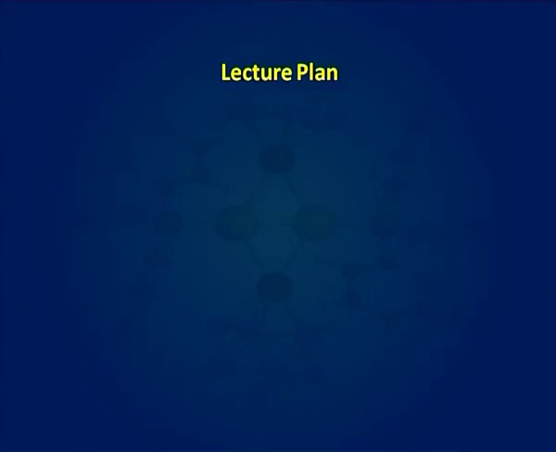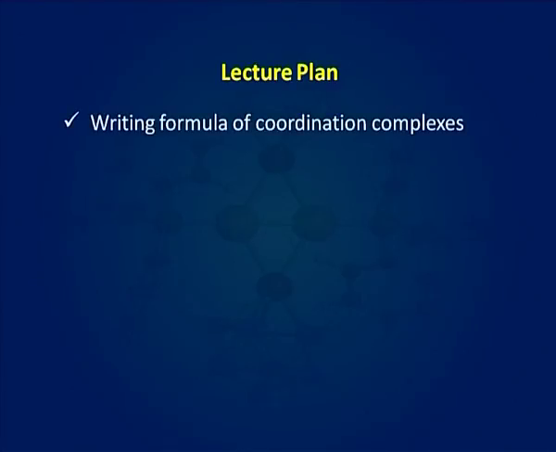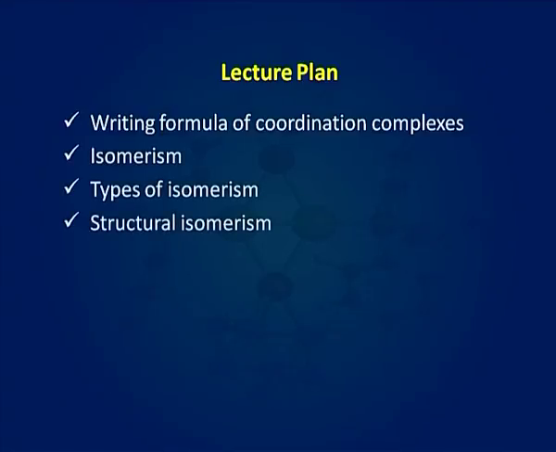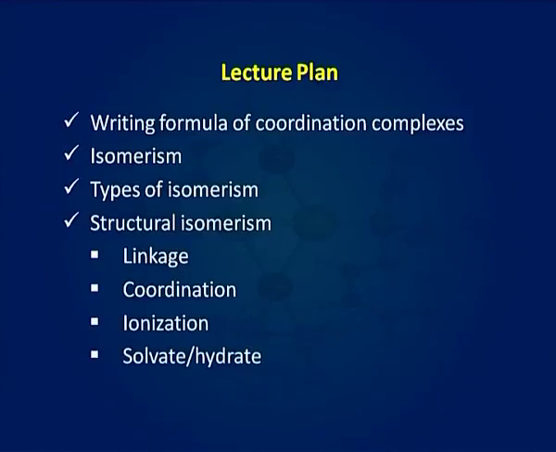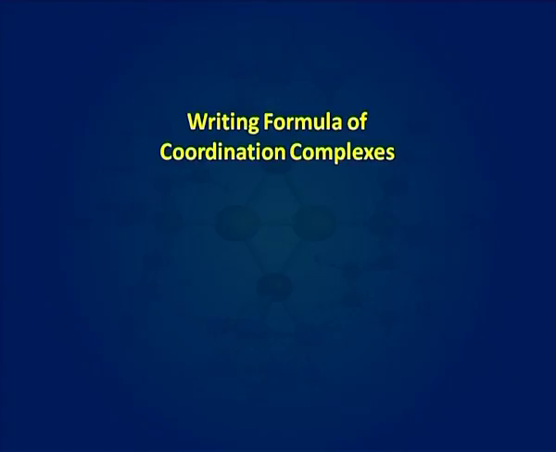In continuation, today we are going to discuss writing formulas of coordination complexes, isomerism, types of isomerism, and various types of structural isomerism, that is linkage isomerism, coordination isomerism, ionization isomerism, solvate or hydrate isomerism, and polymerization. So, let us start by writing formulas of coordination complexes.